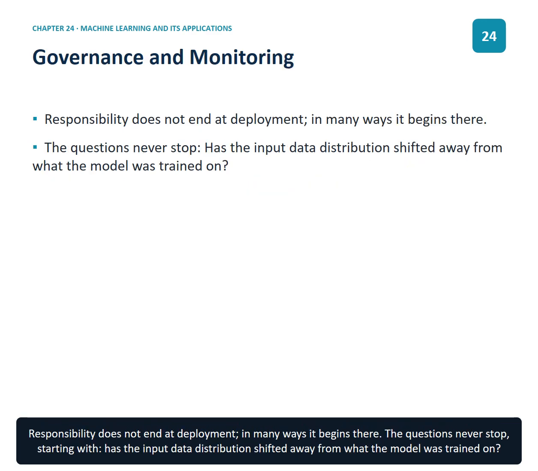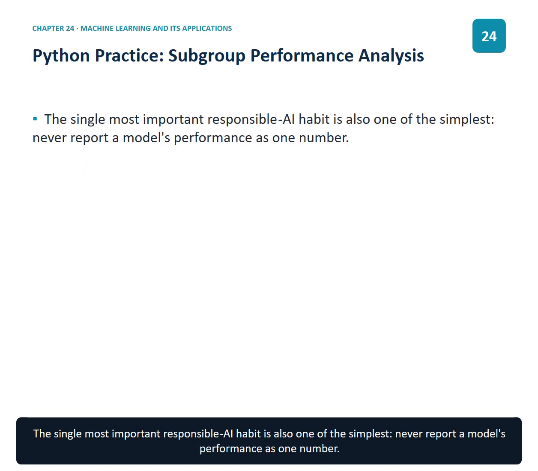Responsibility does not end at deployment. In many ways, it begins there. The questions never stop, starting with, has the input data distribution shifted away from what the model was trained on? The single most important responsible AI habit is also one of the simplest. Never report a model's performance as one number.